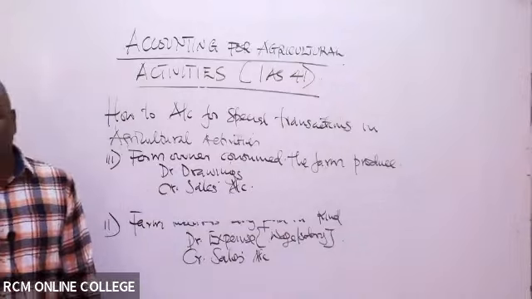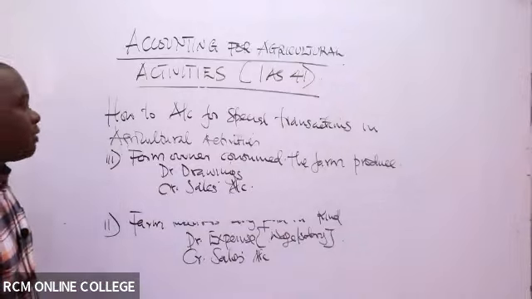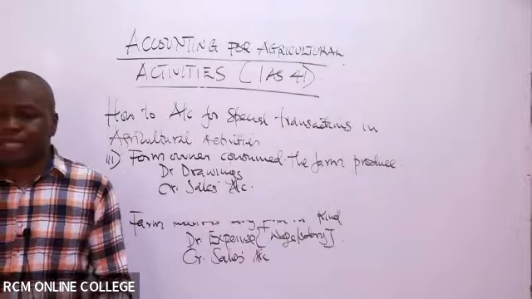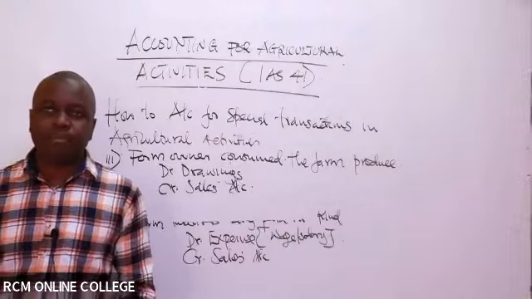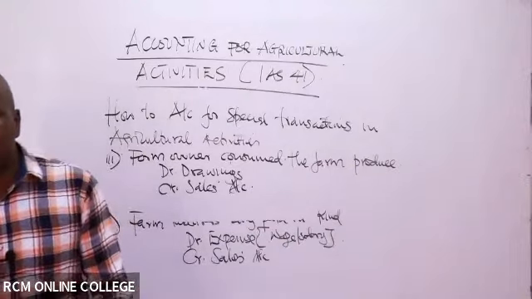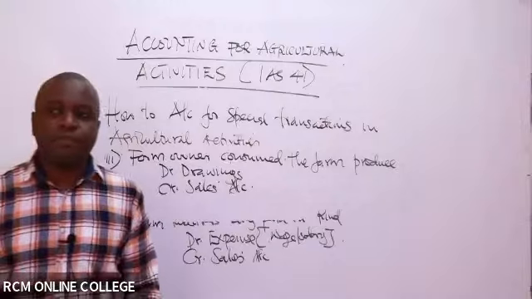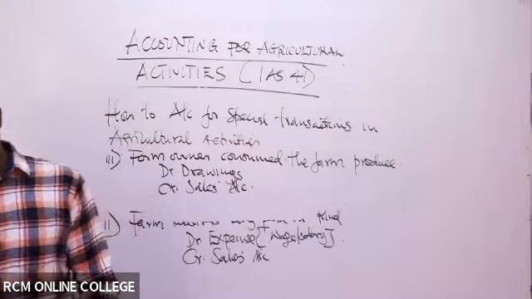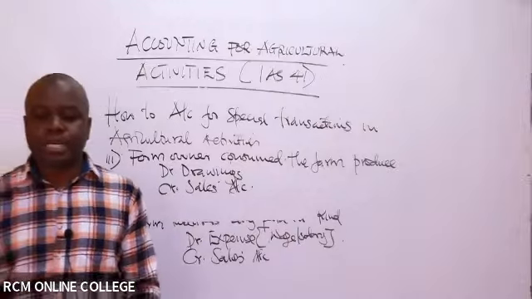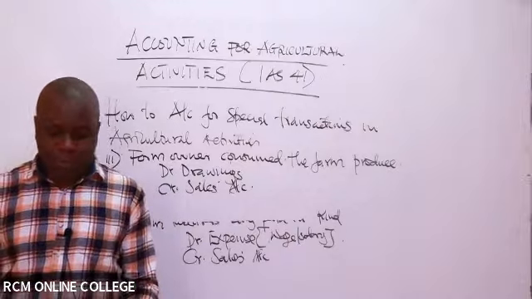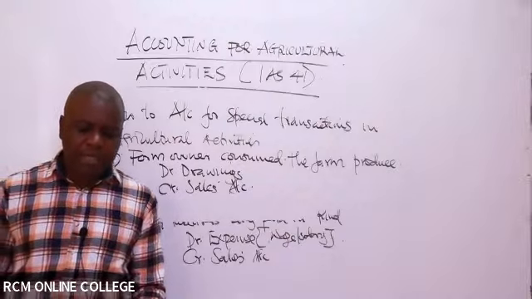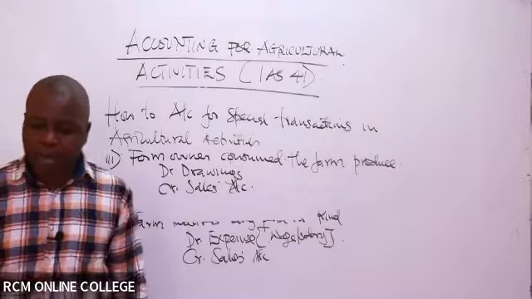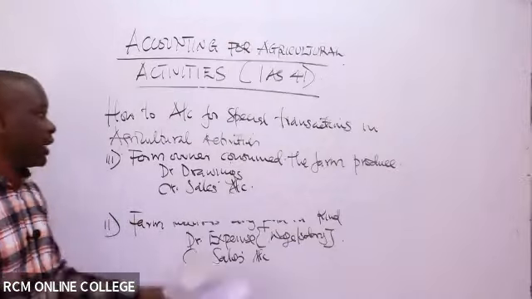So these are some of the special transactions that you should know how to deal with whenever the examiner mentions them in the exam question. For example, if there was farm produce consumed by the owner, how do you deal with it? If there was payment of laborers in kind, using part of the farm produce, how do you deal with it? Or if part of the labor services were provided by the owner of the farm, how do you deal with it? Those are the special kind of transactions.